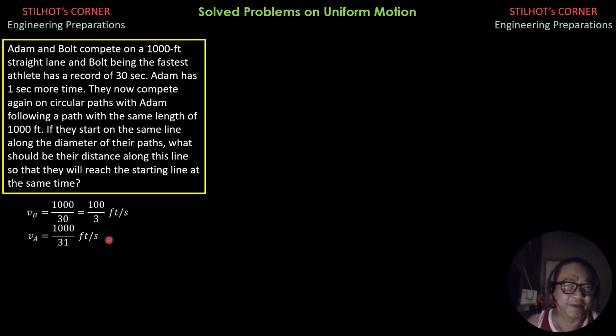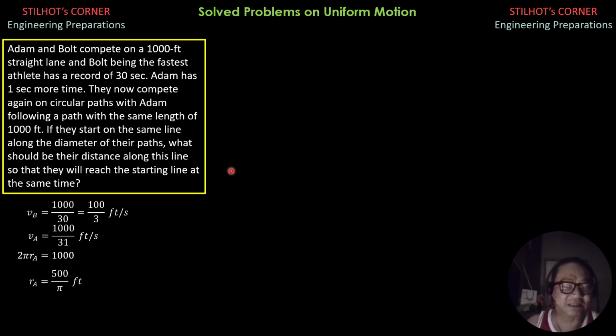The radius of the path followed by Adam is from the circumference, 2 pi R sub A equals 1000. So R sub A is 500 over pi feet.